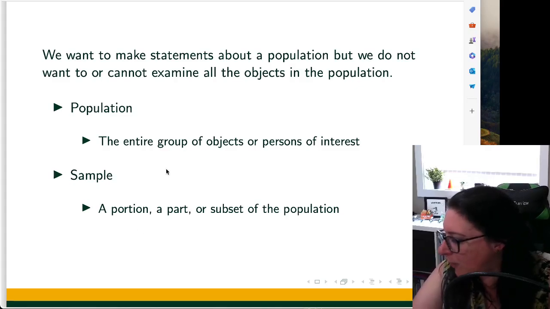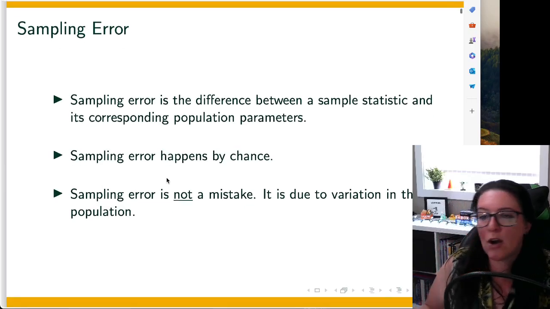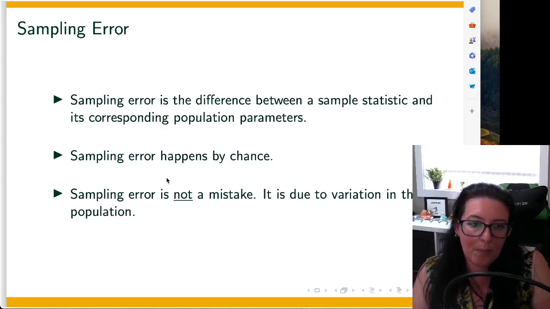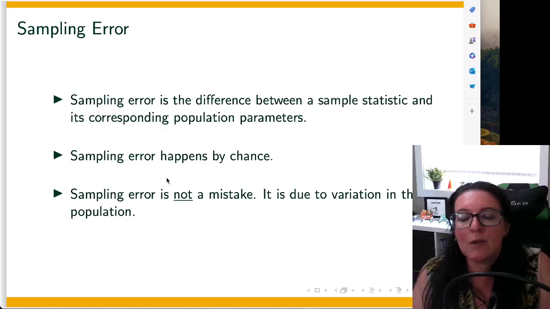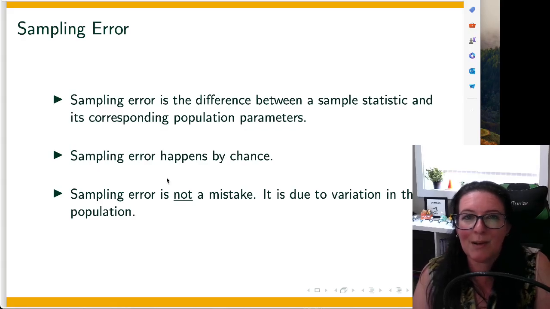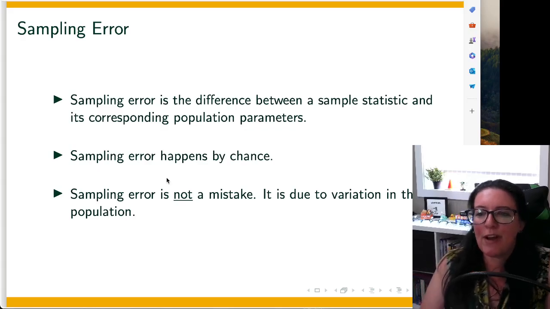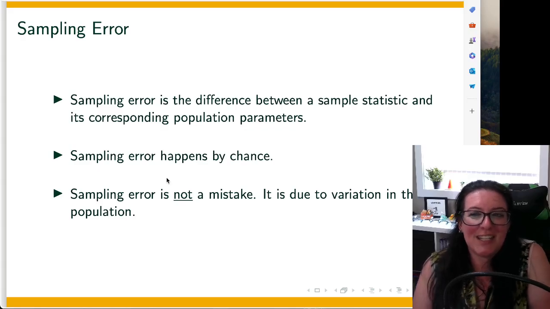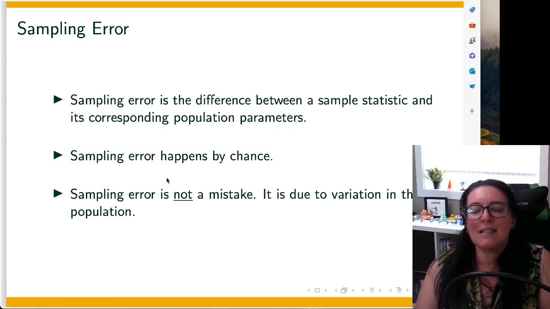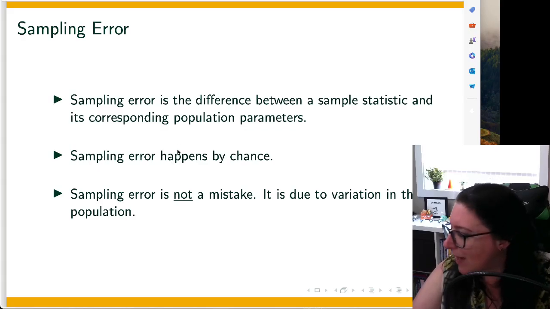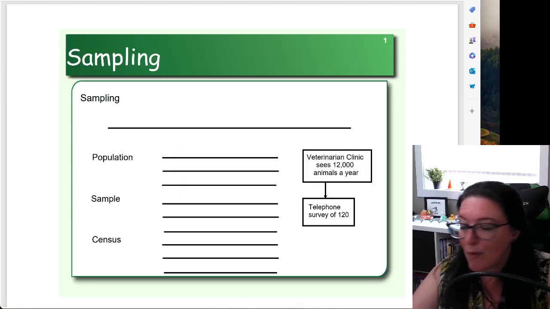So we need to define what is called sampling error. Sampling error is the difference between a sample statistic and its corresponding population parameter. Sampling error happens by chance, because one particular entity might end up in the sample or not. So sampling error is not a mistake, but is due to the variation in the population. One of the reasons we want a sufficient sample size is so that we capture that variability in the population.